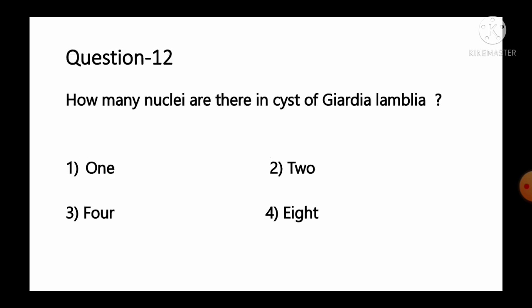Move to the next question, number 12. How many nuclei are there in the cyst of Giardia lamblia? And the options are number 1 1, number 2 2, number 3 4, number 4 8.